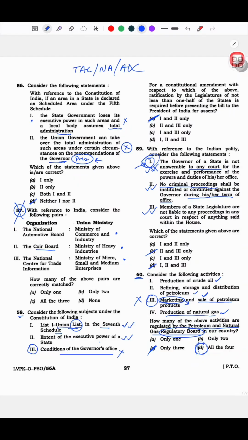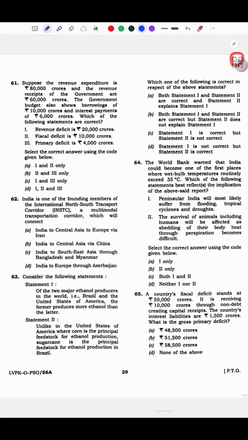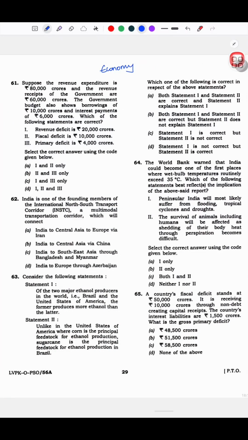Okay, so this is the problem. Even if you know the remaining 3, if you're confused about just one option, it can really make or break it. Now this again is economy. Basically, economy starts right from here, if you look at it. So economy started with this one: fiscal, revenue, expenditure.